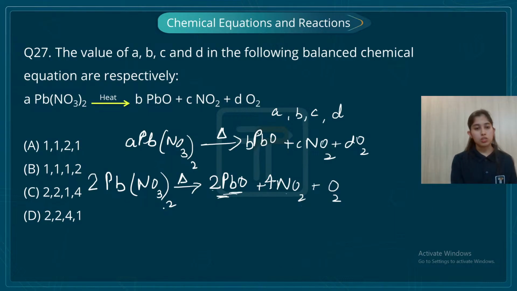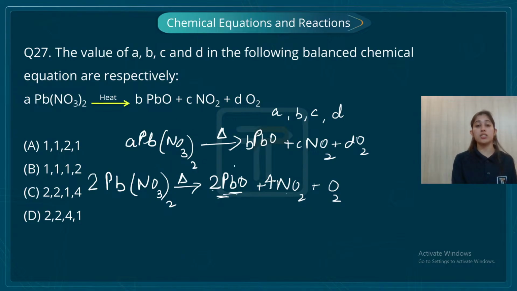Now let's check. I have two atoms of lead, right? Two atoms of lead. Then how many atoms of nitrogen, students? And check here as well. So two atoms of nitrogen, and 2 and 2, 4 atoms of nitrogen, right? Then 3 times 2 is 6, and then 2 more. So 4 times 2 is 8, 8 plus 2 is 10, 10 plus 2 is 12. And here 3 times 2 is 6, 6 into 2 is 12. Now everything is balanced.